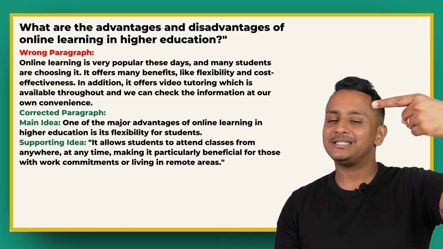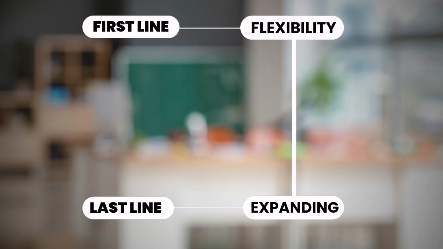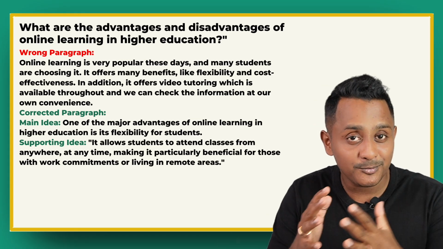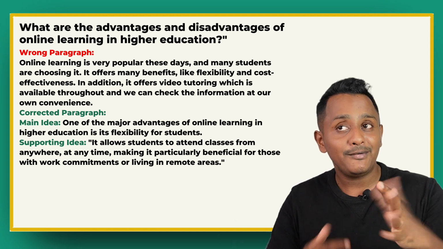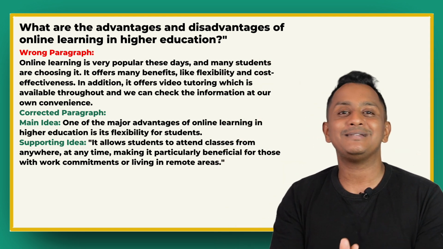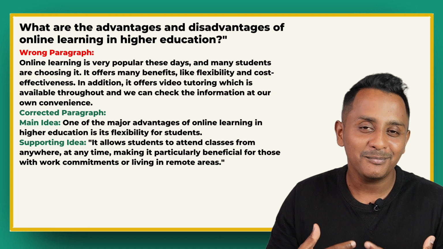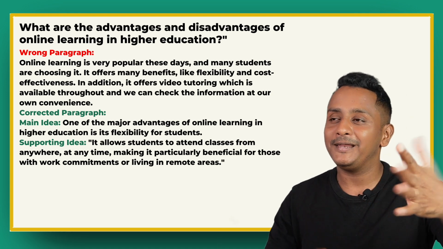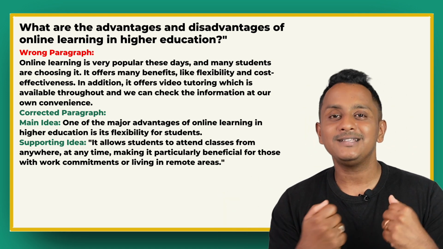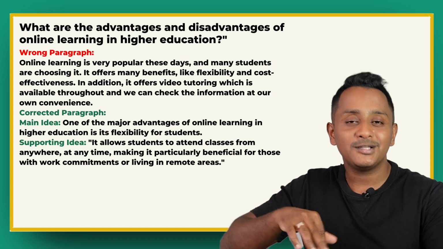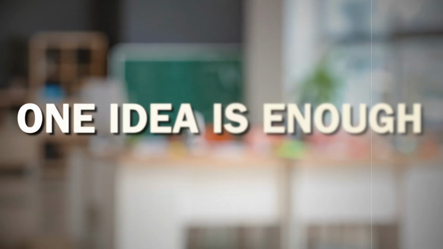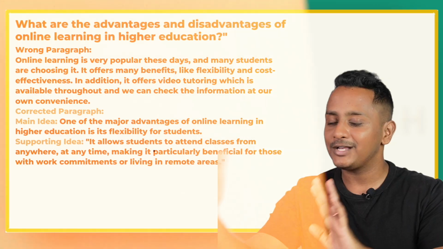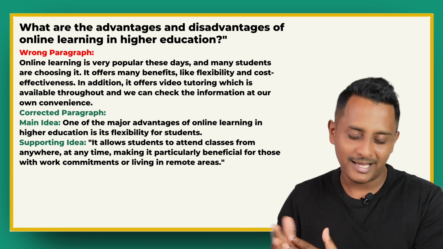In the first line, I talked about flexibility. In the second line, I'm expanding this flexibility, and this is what a supporting idea is all about. Now for the example, will I talk about something else? No, talk about flexibility. This is where people go wrong, because they think they have already written enough. Let me start with a new idea. The more ideas I write, the more marks I get? No, it's the opposite. The more ideas you write, the fewer marks you get. One idea is enough, which is actually the fifth killer strategy. We'll come back to that in a short while.